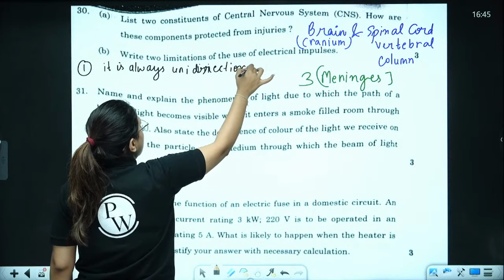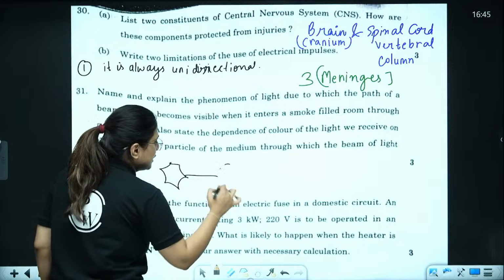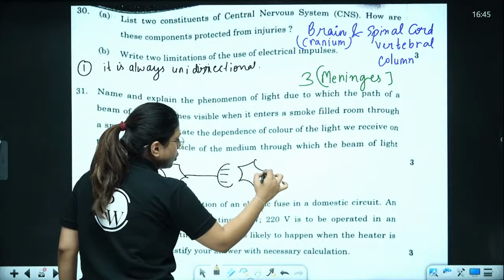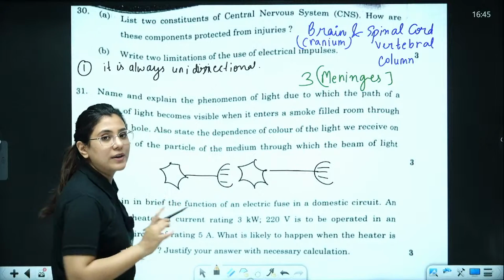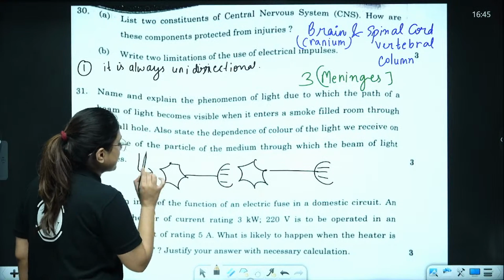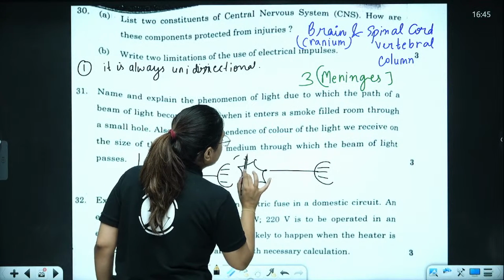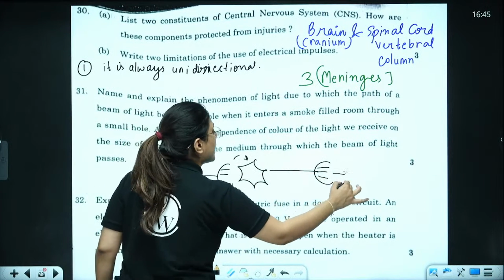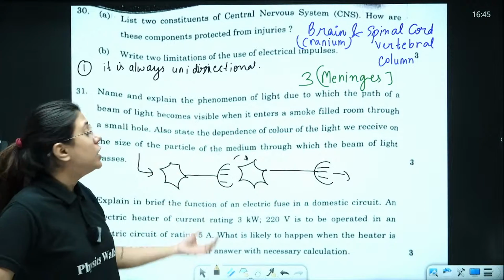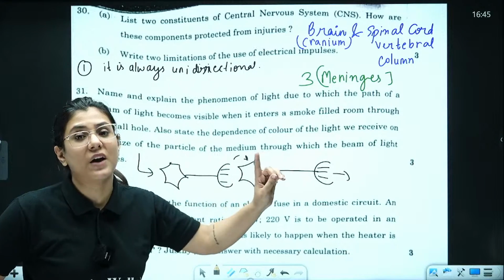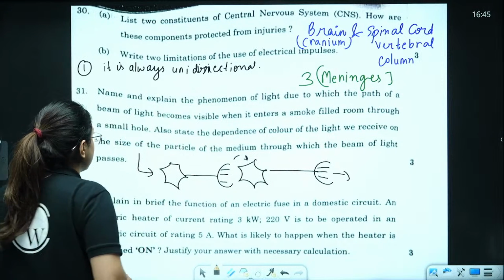You remember the diagram of neuron, how neurons work. I can use this space. This is one neuron and this is another neuron. If you remember the transfer of impulses, it always works in one direction. Signal always enters from the dendrites of one neuron. It will leave the synapse and then enter into the dendrites of another neuron and then again leave from the synapse of the adjacent neuron. So we understand that it always works in one direction, which can be one of the drawbacks of the electrical impulses.